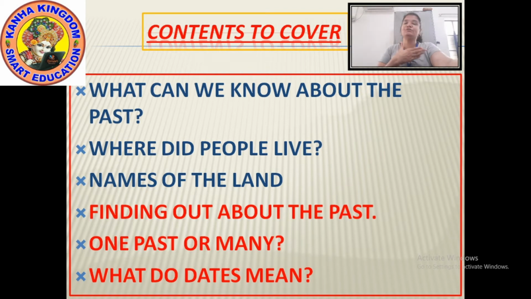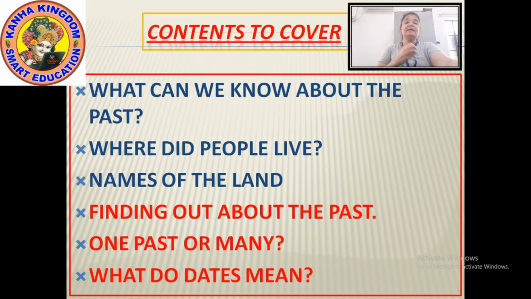Now for part 2, our contents will be finding out about the past, one past or many, and what do dates mean. In ancient times, there were dates, but they were named as BC, AD. What do these mean?